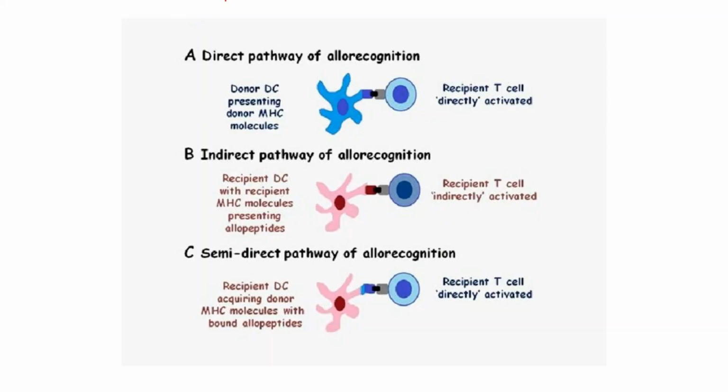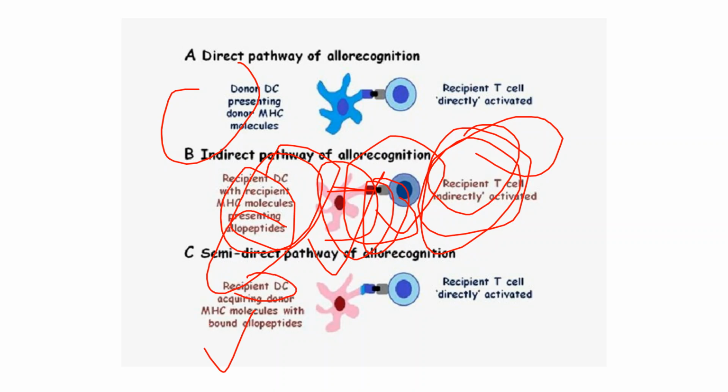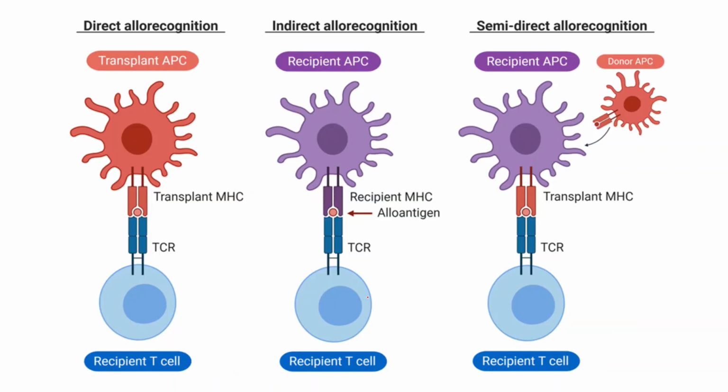So this is the direct pathway of allorecognition, and this is the indirect one, where they present allopeptides so that the recipient T cells are indirectly activated, and they are not activated so strongly because of these self molecules. Another pathway is the semi-direct pathway, where recipient dendritic cells acquire donor MHC bound with allopeptides. So these are the different pathways during transplant.